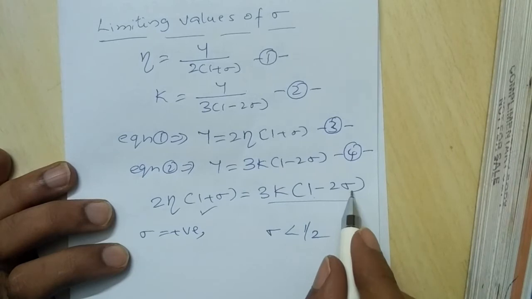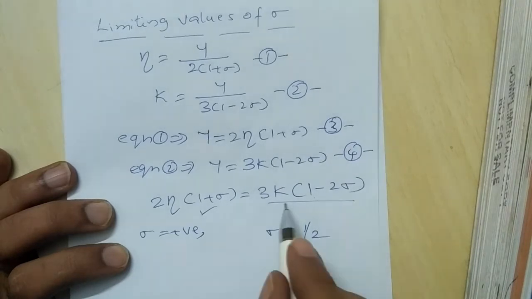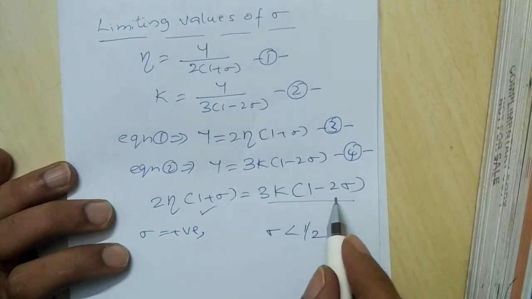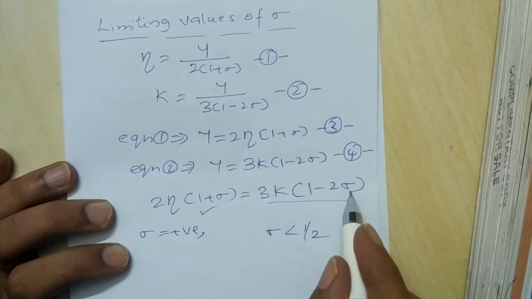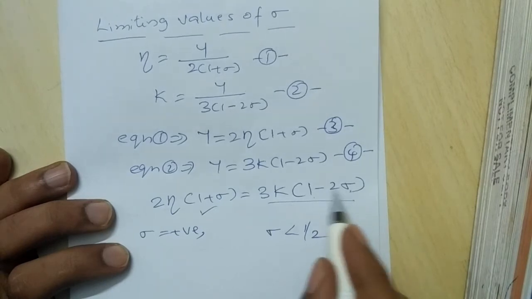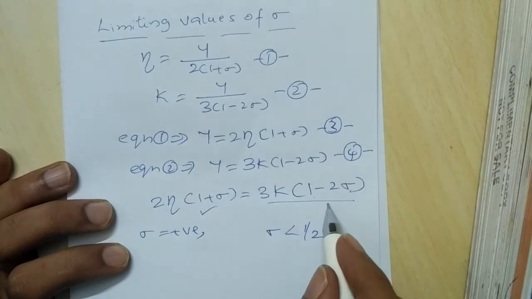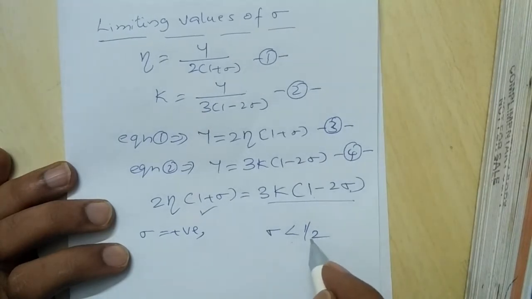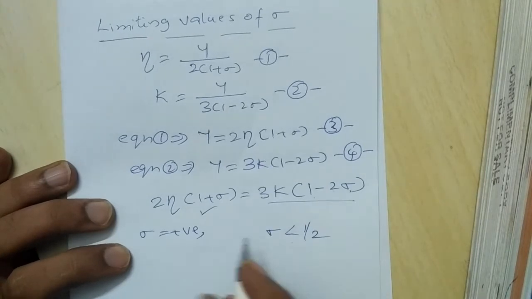Say sigma is 0.49, then 2 into 0.49 is 0.98, and 1 minus 0.98 is a positive quantity. So one of the limiting values of sigma is that sigma should be less than half, or 0.5.